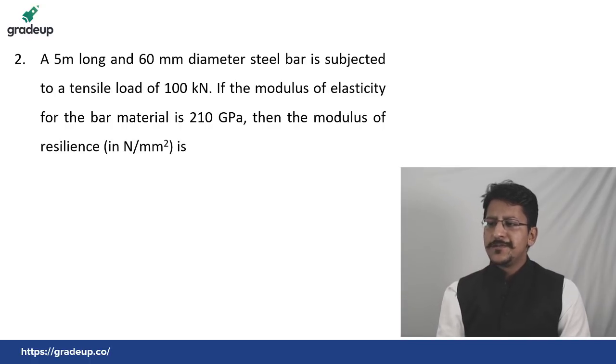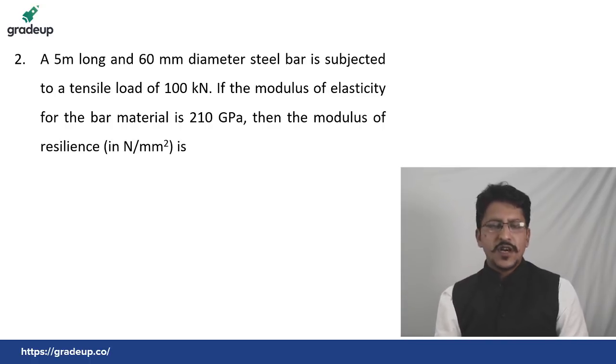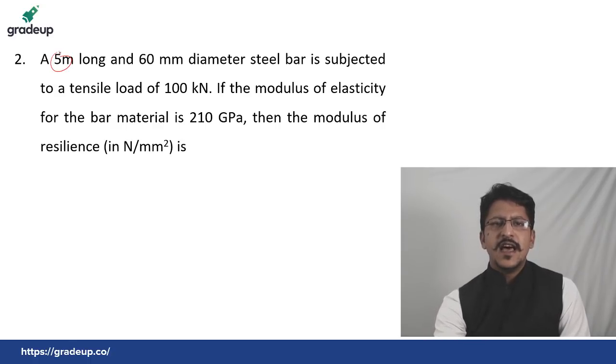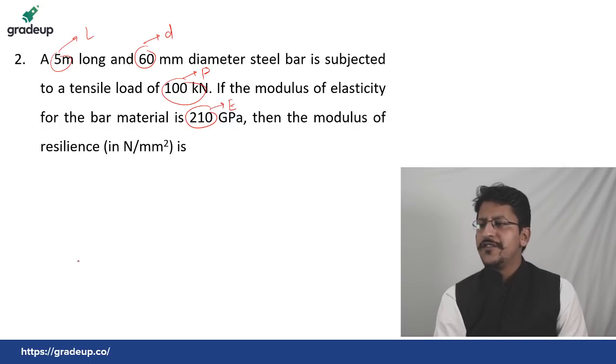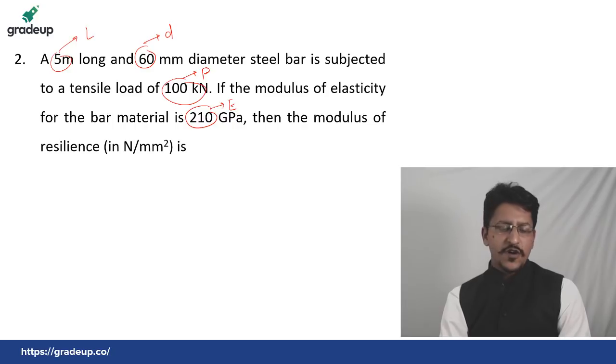The length has been given, diameter has been given, tensile load given, modulus of elasticity. Again, this is L, length, this is diameter D, this is the tensile force F, or P you can take it, and this is the value again of E. And you have to find out the modulus of resilience.